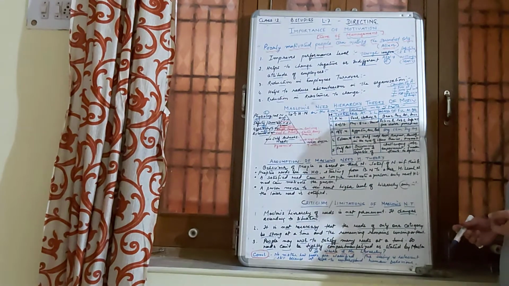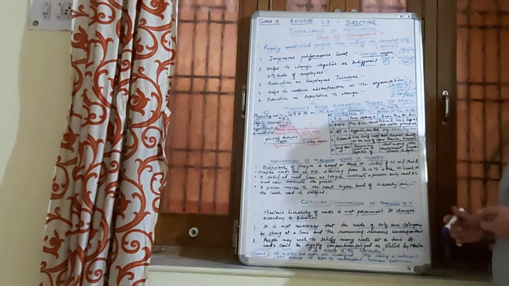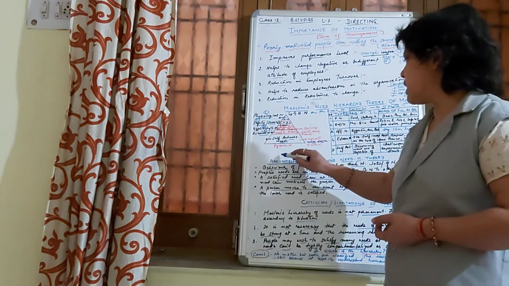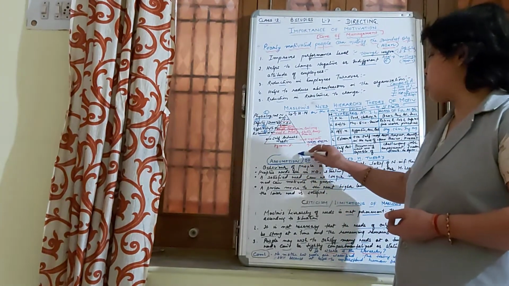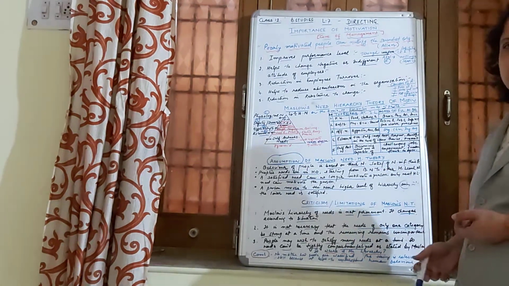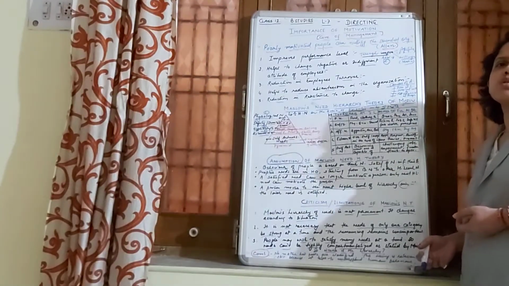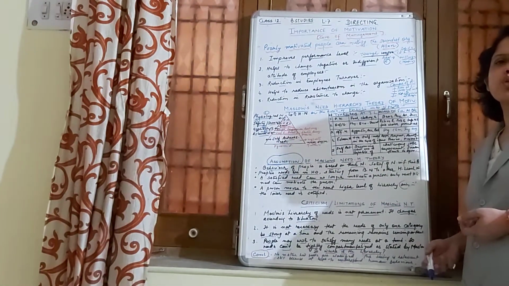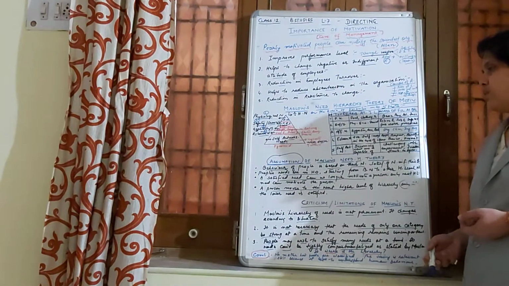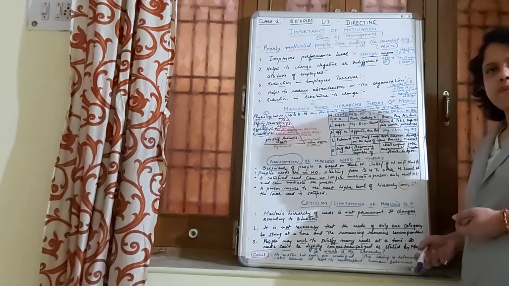Maslow's need hierarchy theory of motivation is based on certain assumptions. What are those assumptions? That is also asked sometimes in the exams. It may be asked in a 1 mark question, or it may be asked in a 3 marks question. Basically, there are 4 assumptions on the basis of which his theory is based.